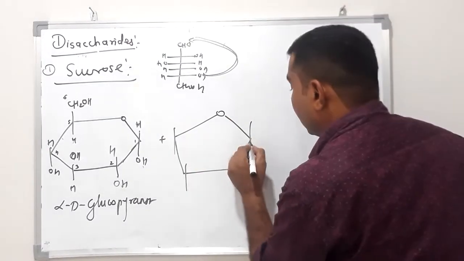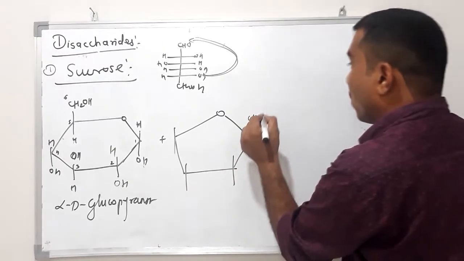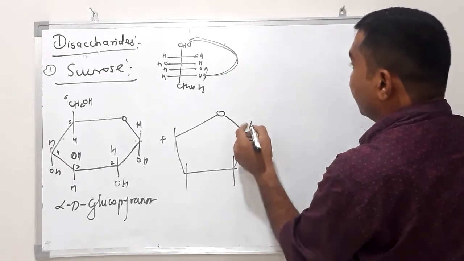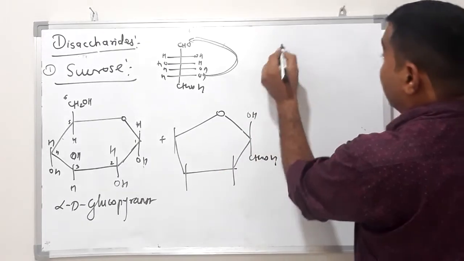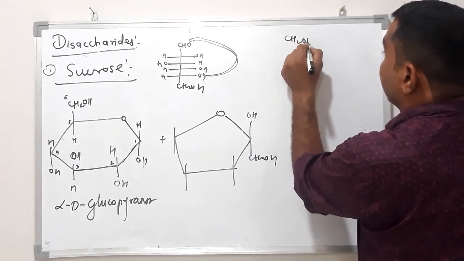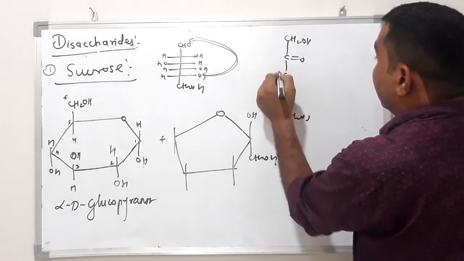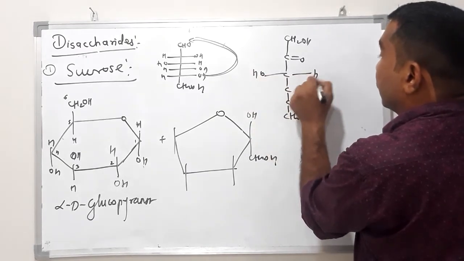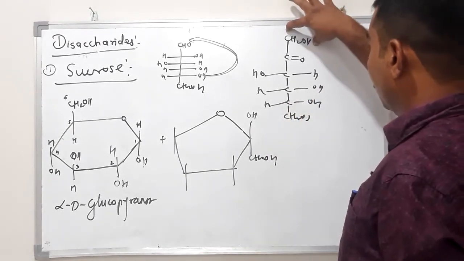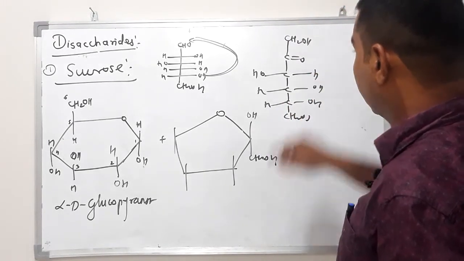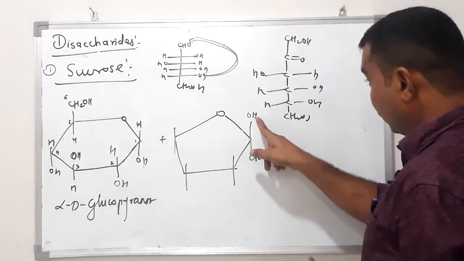And beta D fructose, carbon number 1, CH2. Beta D means OH group on the top side, OH, CH2OH, then CH2OH, CO, CH2OH, OH, H, OH, H, OH. H on the right side means alpha and OH on the left side means beta, left means up.